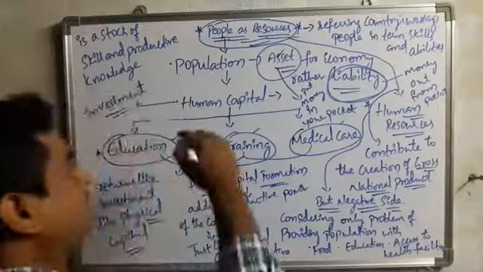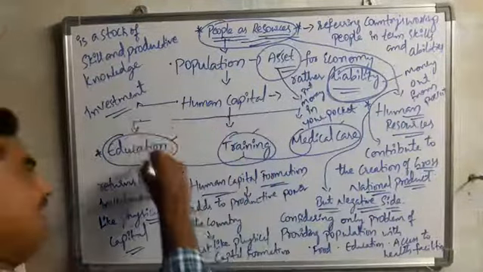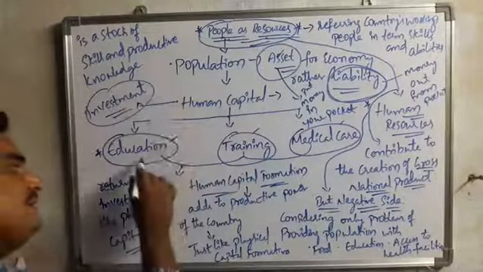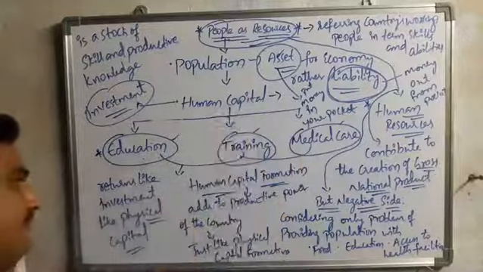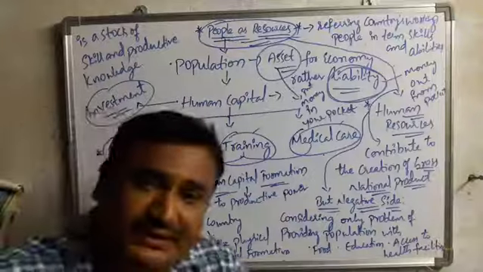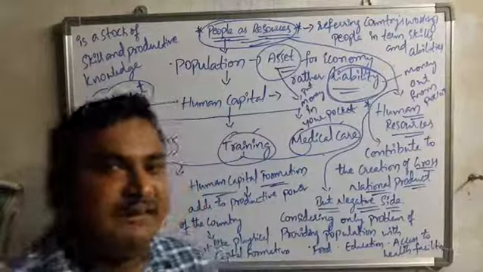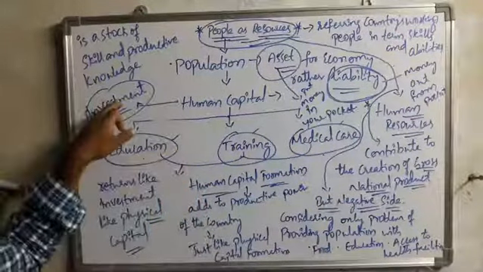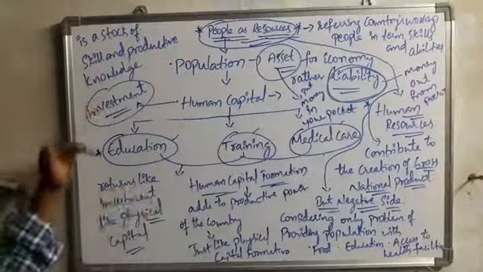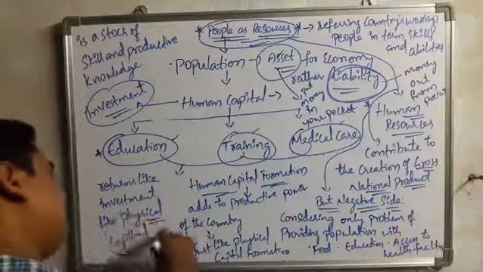At the same time, human capital plays a key role in producing skill and knowledge by investing in three ways: education, training and medical care. In return it will give us a huge profit, but it will take time. The investment made on education and medical care will give returns for us over a long time.